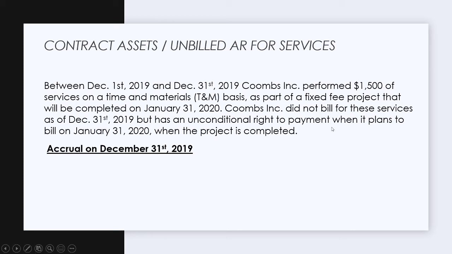Coombs Inc. did not bill for these services on December 31st, 2019, but it's going to bill for them on January 31st, 2020. But Coombs Inc. does have an unconditional right to payment for this $1,500 and does expect it.